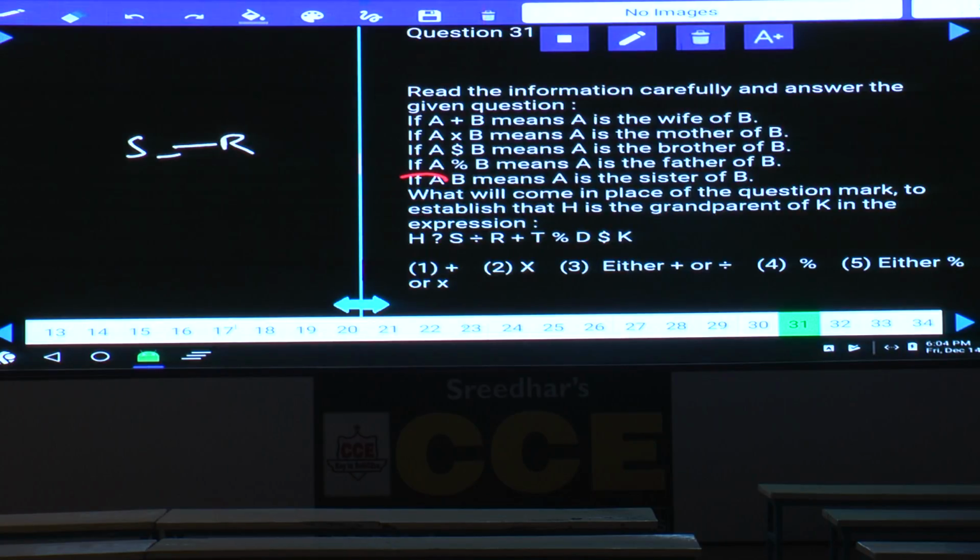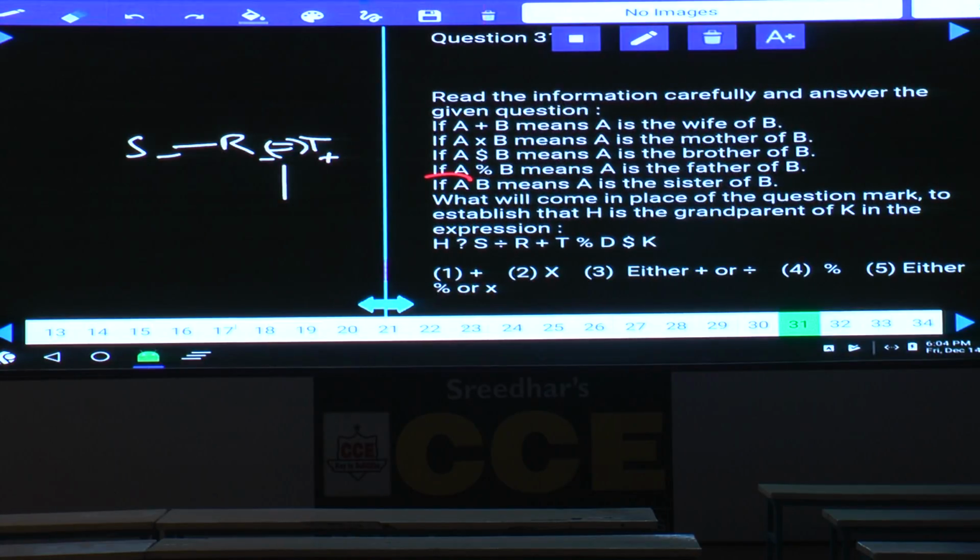Next one, R plus T. R is the wife of T. R is a female, T is a male. T percentage D: T is the father of D. And D dollar K: D is the brother of K. This is the information we have, isn't it?